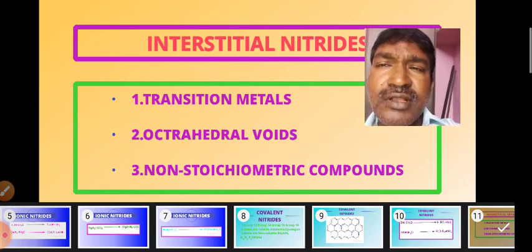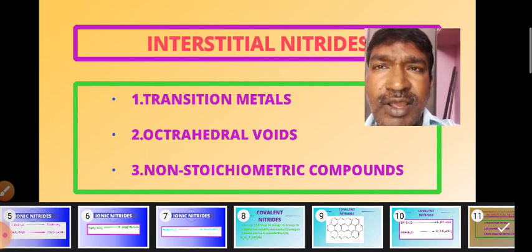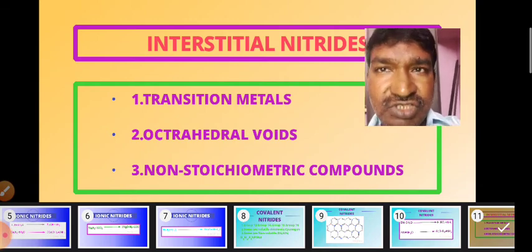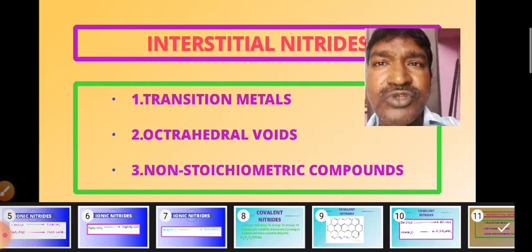Generally, these are prepared by cooling the liquid metals in the presence of the non-metals. For example, in order to prepare the interstitial nitrides, we have to cool the liquid transition metals in the presence of nitrogen gas.